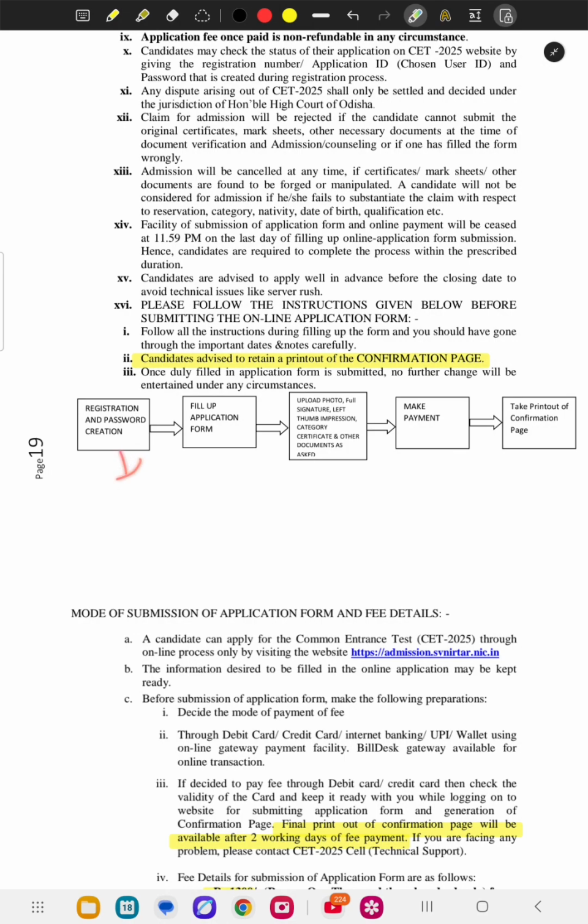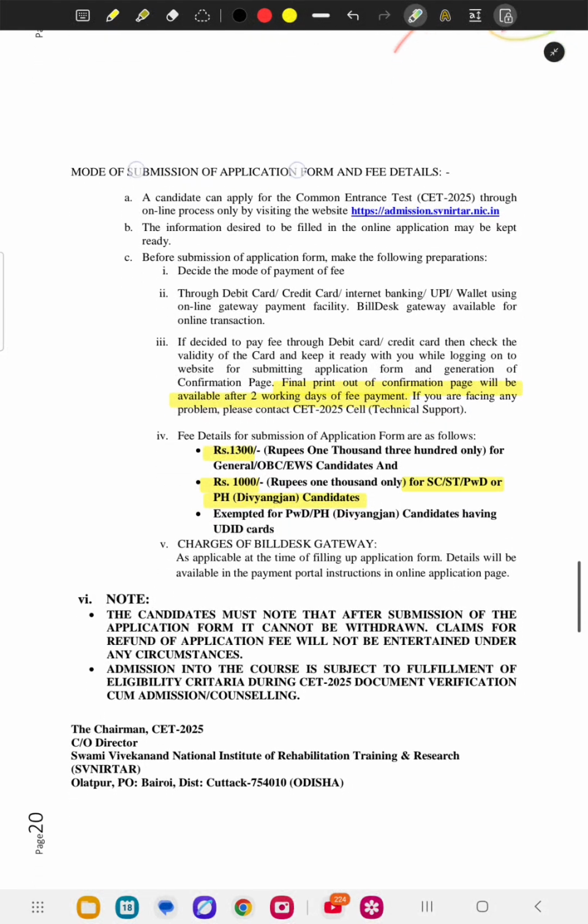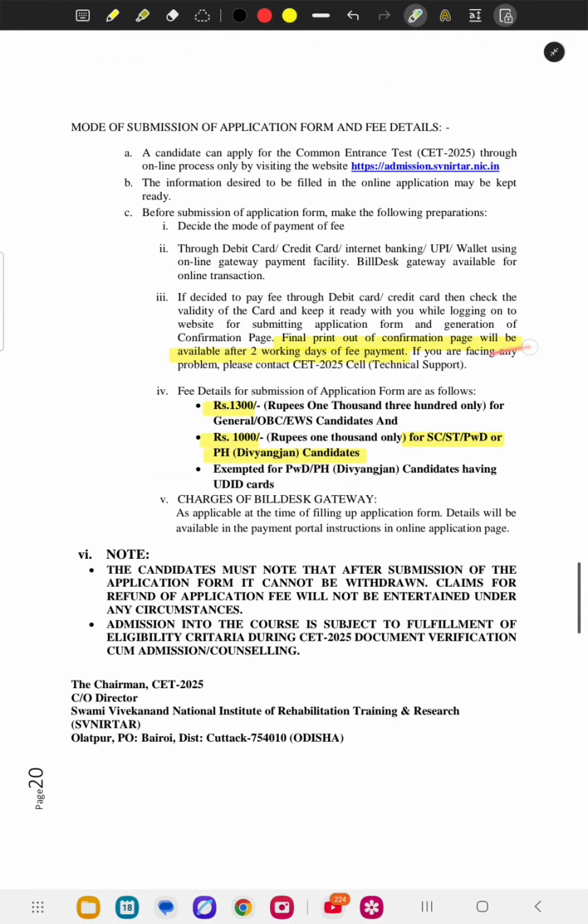Even when you do your counseling, fill up the application form, upload all the photos, signature, certificates, and other documents which are asked, make the payment and take the printout of your confirmation page. The final printout of the confirmation page will be available after 2 working days of fee payment.